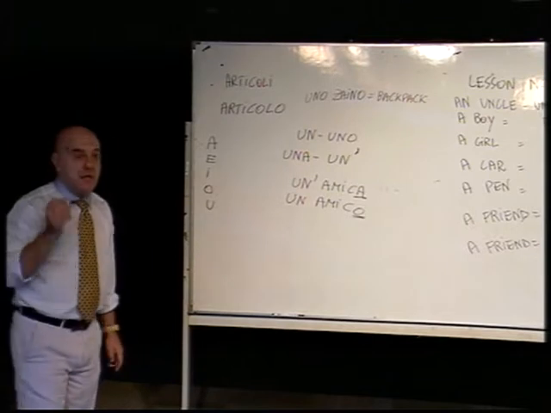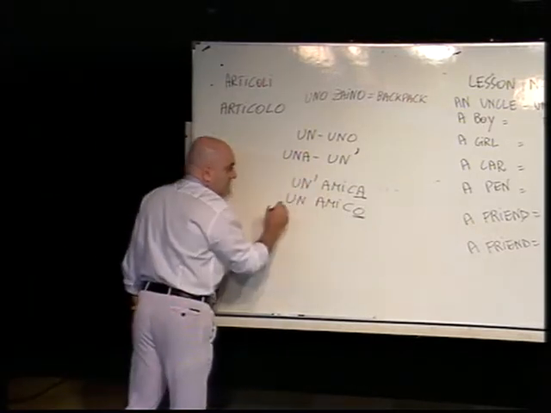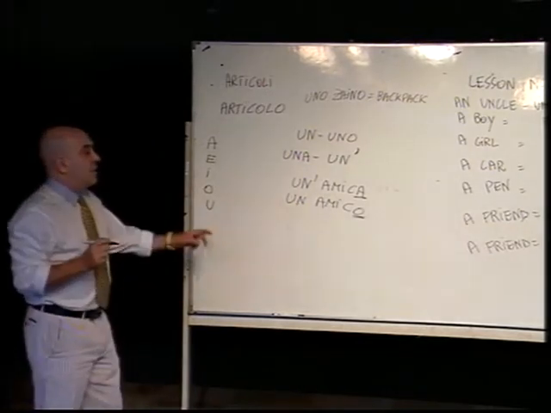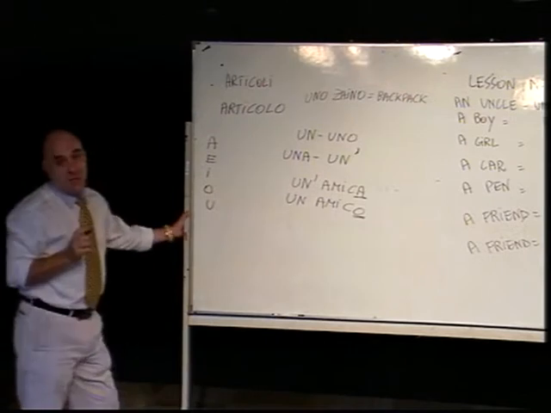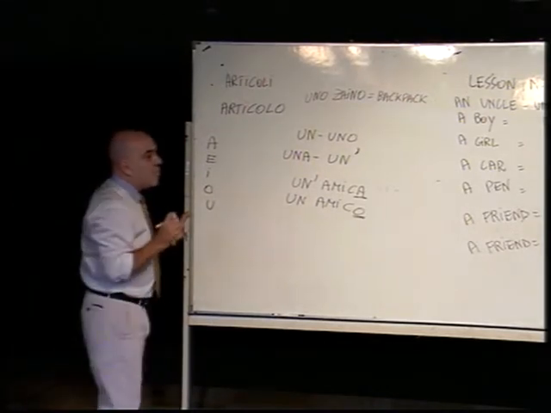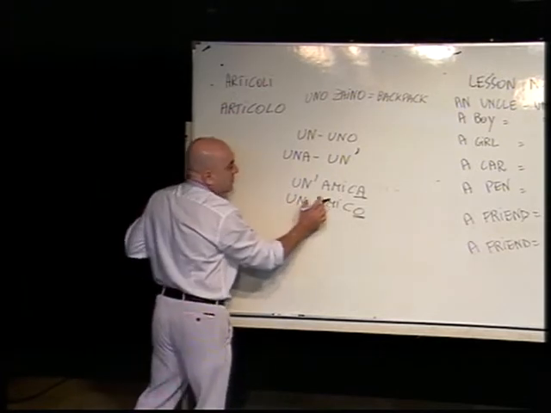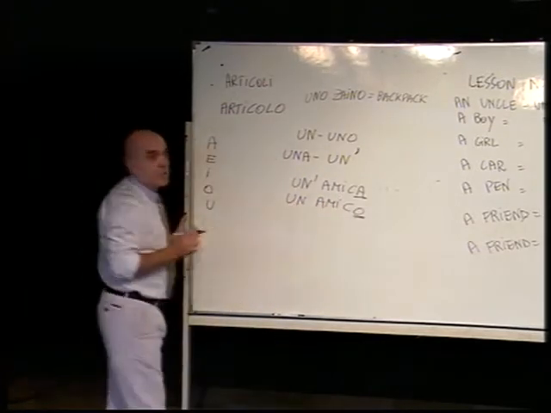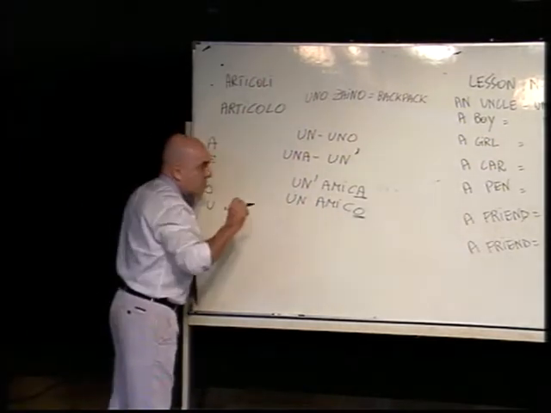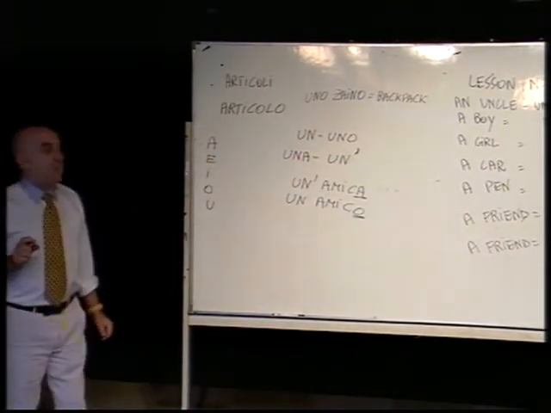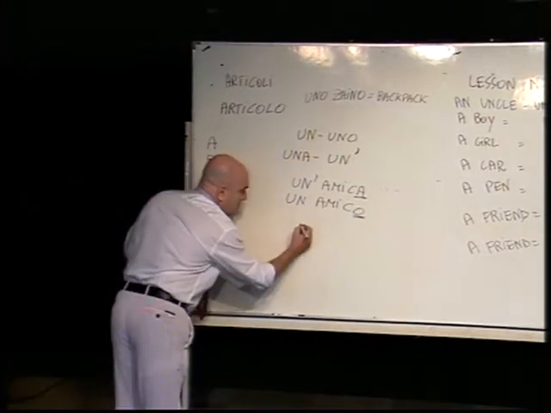But in writing, yes, it's very important, because if you don't write the apostrophe, the word un is related to a masculine word. So if you write un without the apostrophe, after the un, a masculine word must follow. If you write un with apostrophe, a feminine word must follow. For example, I give you a new word.